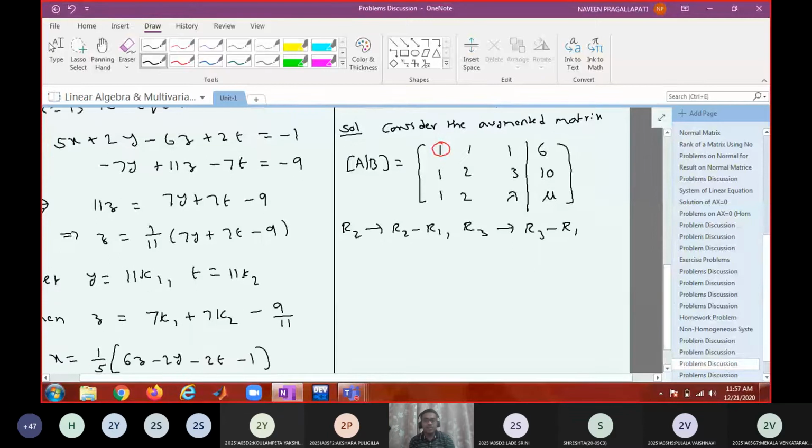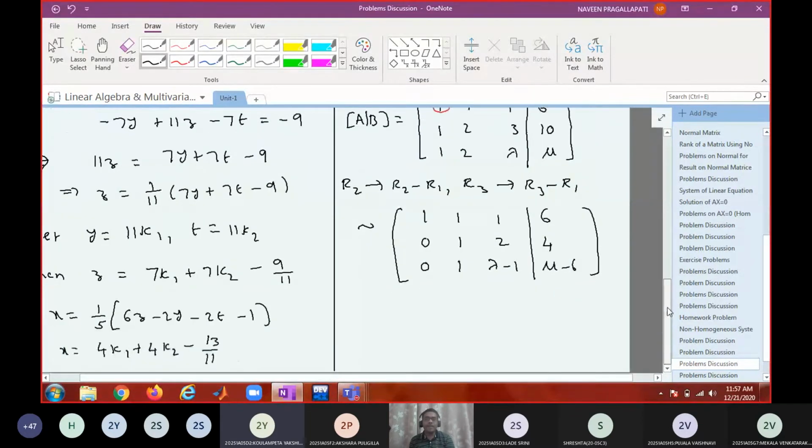Okay, so all of you do parallelly on your notebook. So 1 1 1 6. Then 0 1 2 4, and 0 1 lambda minus 1 and mu minus 6.